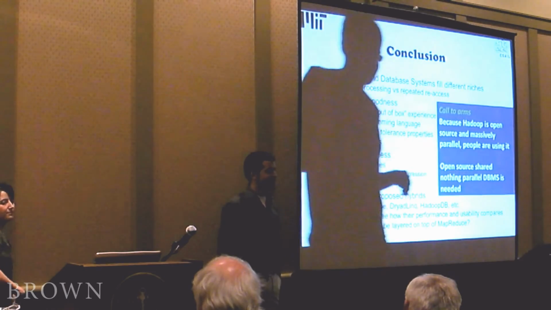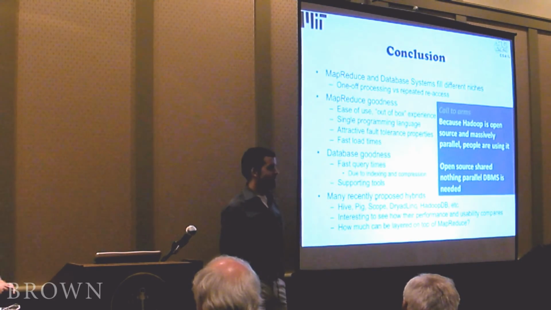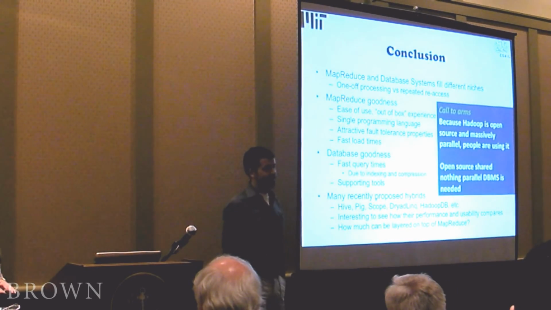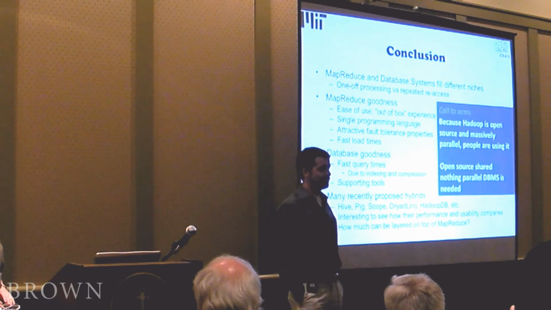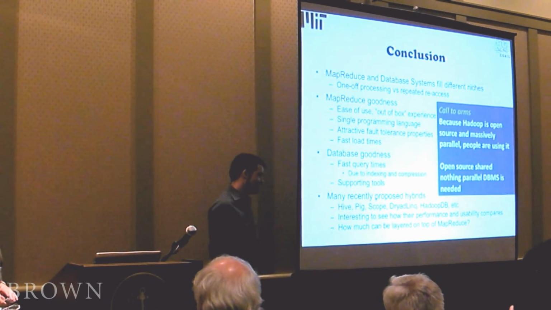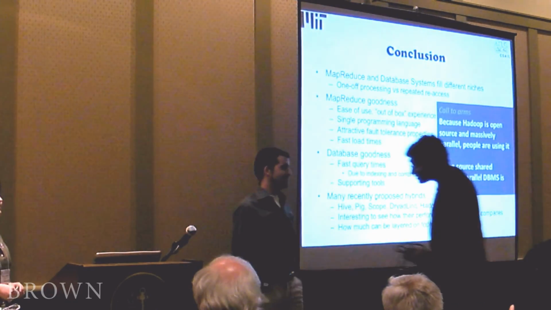It does work on 10,000 nodes, though. I haven't seen any benchmarks showing Hadoop working on 10,000 nodes. And it's true that database vendors don't seem to feel there's a lot of urgency to run things on 10,000 nodes, but to me, that's not evidence that there's a lack of scalability in database systems.